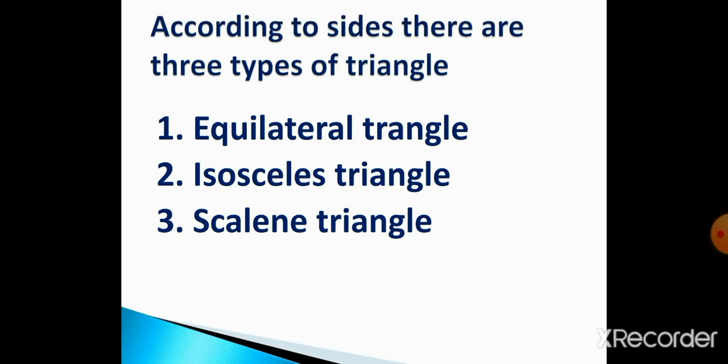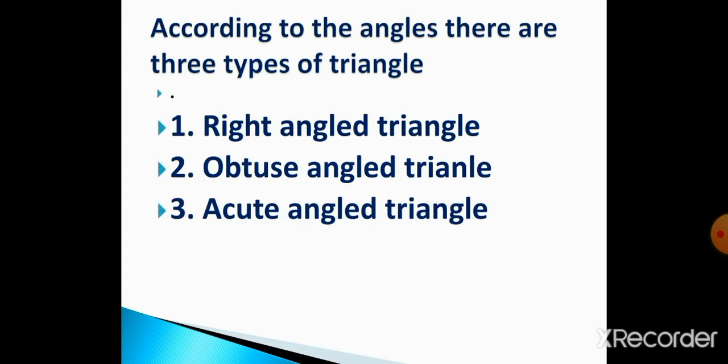According to sides, there are 3 types of triangle. Number 1, equilateral triangle. Number 2, isosceles triangle. And number 3, scalene triangle. According to angles, there are also 3 types of triangle. 1, right angle triangle. 2, obtuse angle triangle.